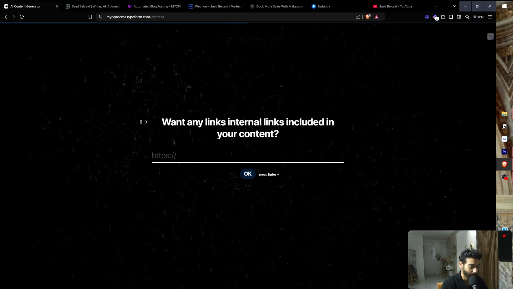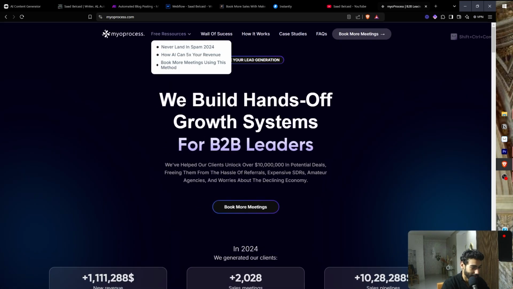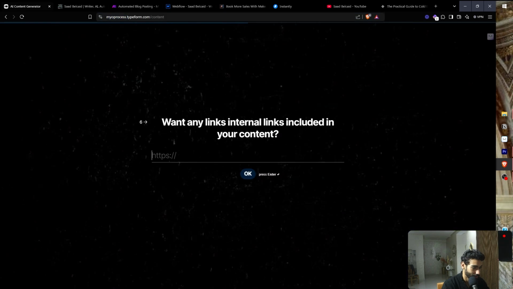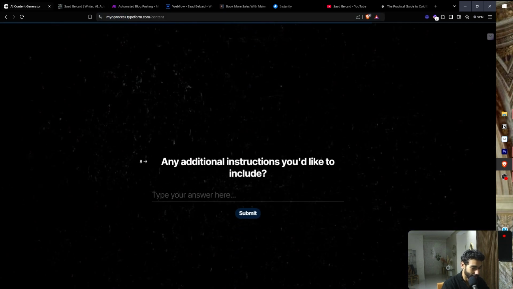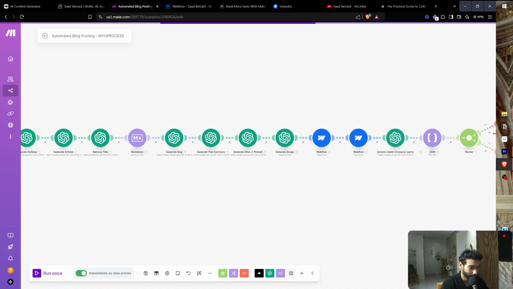Any internal links you want to be included? I'll just use my fancy one right here. I'm just gonna go Neverland and spam. I'm just gonna copy this one, paste that in here. Any external links? Yeah, let's just add this one. Additional, no. So now what we're doing is we're gonna catch the response from here.